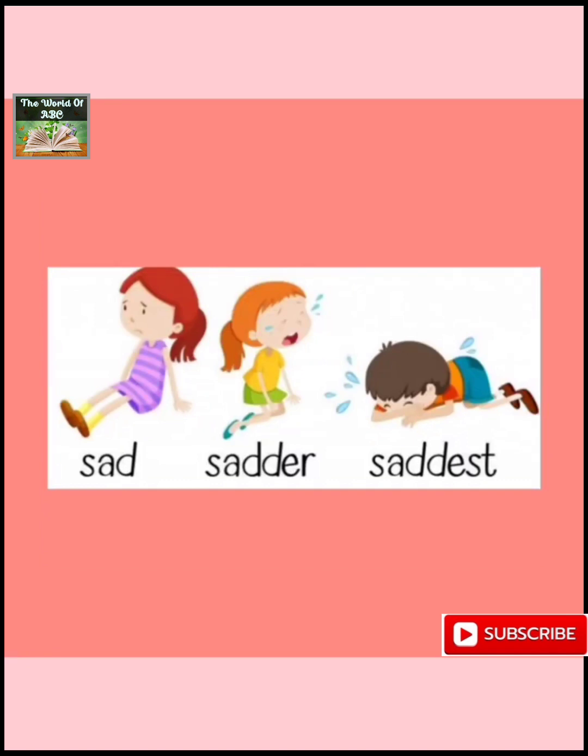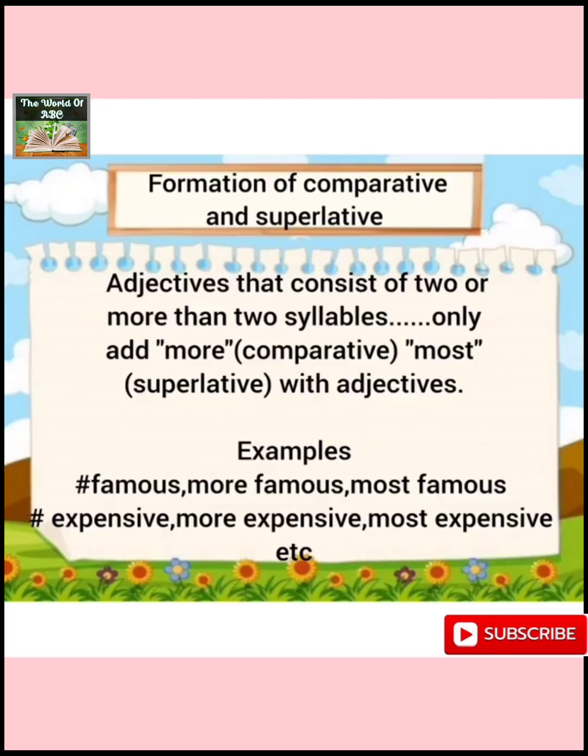Now formation of comparative and superlative adjectives. Adjectives that consist of two or more than two syllables. What we do, we only add more in the comparative degree and most in the superlative degree with adjectives. For example, famous. Now it consists of more than one syllable, so we will change the degree from positive to comparative and we will add only more: more famous, and in superlative it will become most famous.